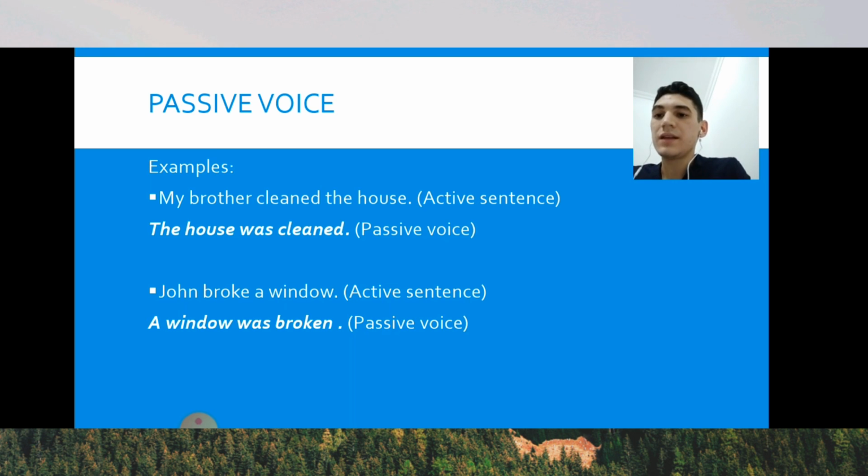And the third and final step, we can include and mention the person who did the action, preceded by the preposition by. For example, "A window was broken by John."